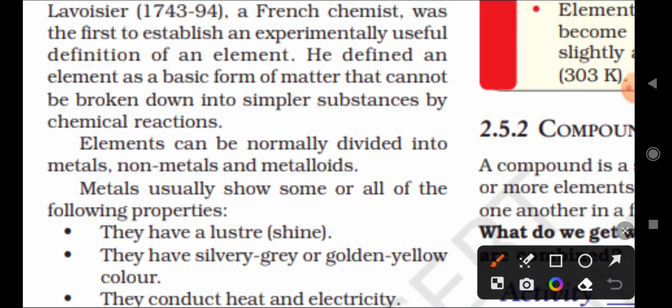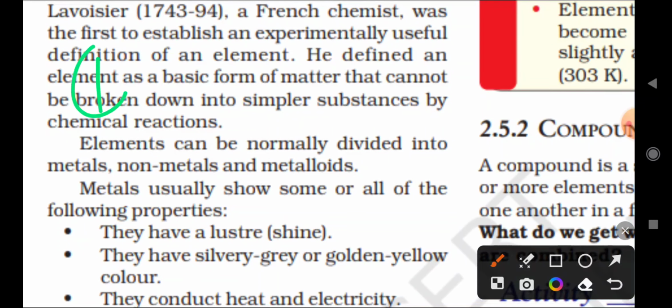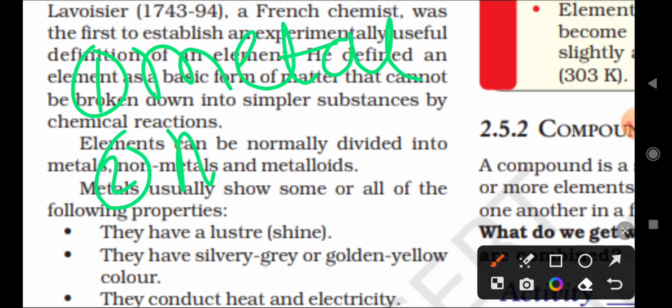Next, elements can be divided into three parts. One is metal, the second one is non-metal, right?